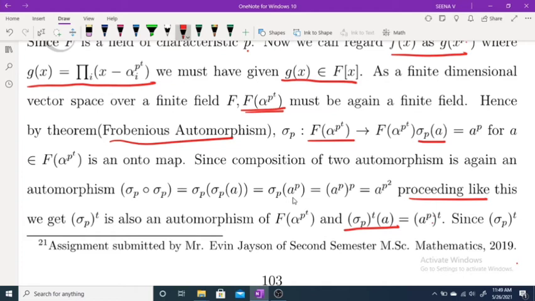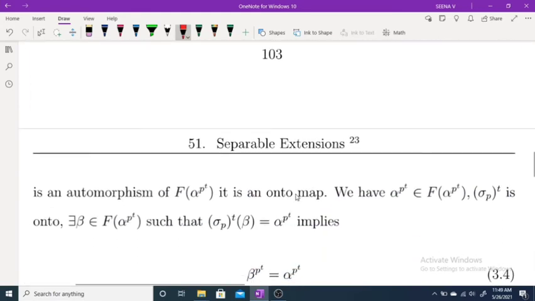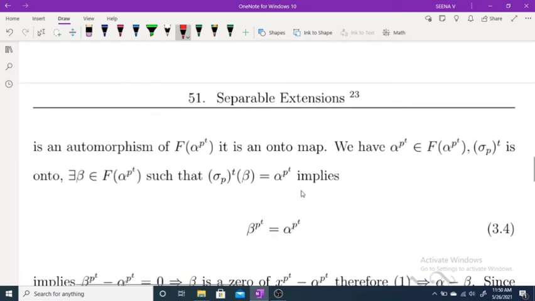This is actually σ_{p^t}(a), which is a raised to p raised to t. Now, as σ_{p^t} is an automorphism of F(α^{p^t}), it is an onto map by the Frobenius automorphism theorem. And we know that α^{p^t} clearly belongs to F(α^{p^t}), and σ_{p^t} is onto.